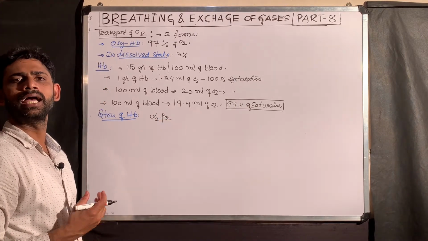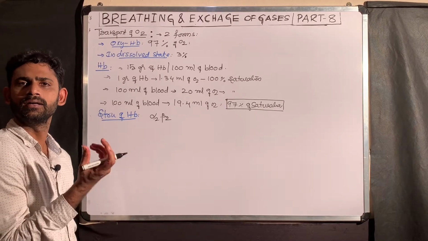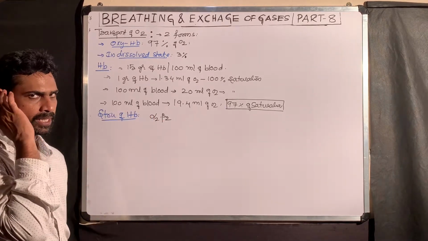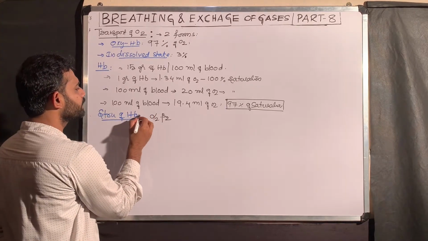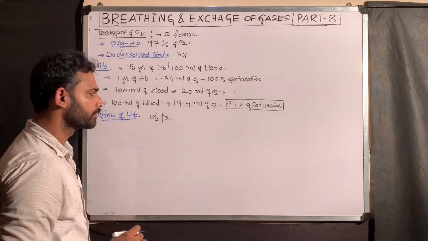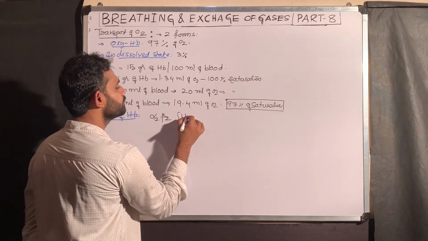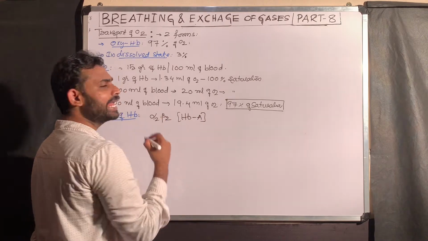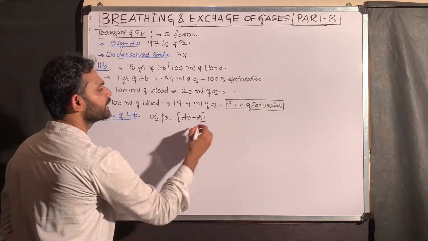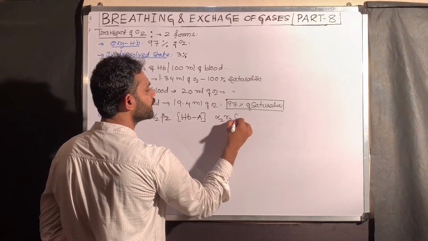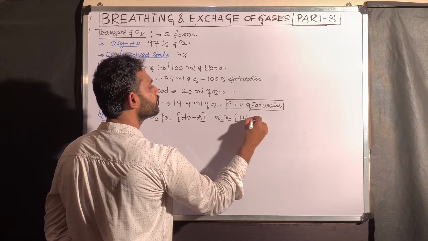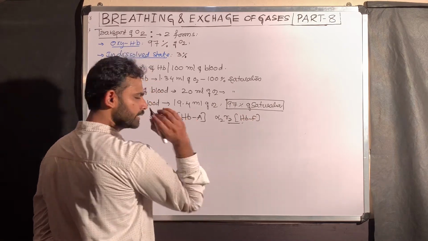Hemoglobin is actually an iron containing red color pigment, a multimeric protein. This is represented by alpha 2 beta 2, that is HbA, hemoglobin in adult. There is alpha 2 gamma 2, that is hemoglobin in fetus, which we will speak about separately.